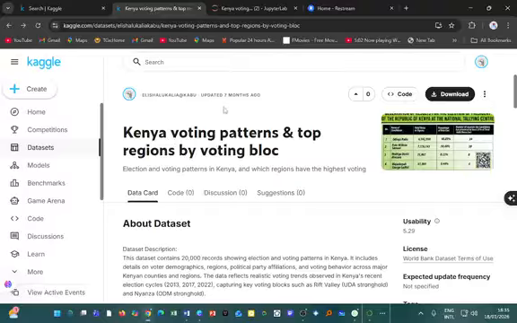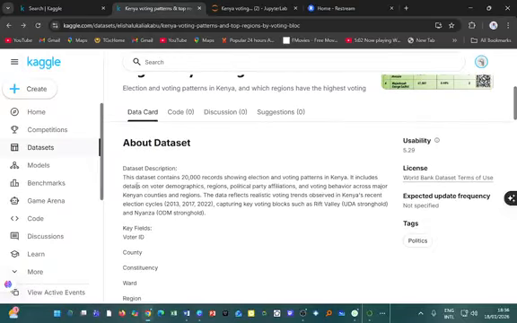we see that it was updated 7 months ago by someone called Elisha Lukalia at Kabu. The data set contains 20,000 records showing election and voting patterns in Kenya. It includes details on voter demographics, regions, political party affiliations, and voting behavior across major Kenyan counties and regions.